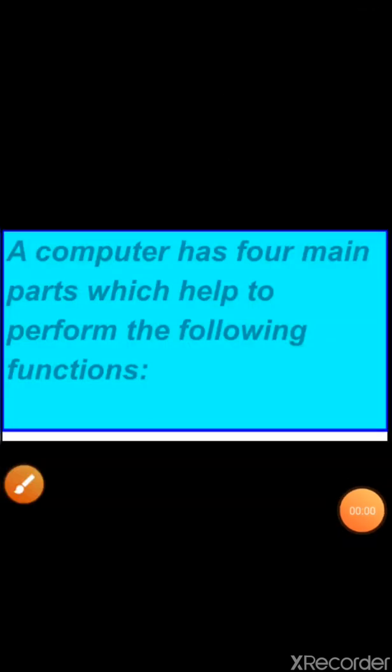After the uses of computer, children, let's go to study about the functions of a computer. Children, a computer has four main parts which help to perform the following functions. Children, look at the picture. Here is a diagram of the functions of computer. Number 1 is input. Input means the data and instructions which are entered using keyboard, mouse or a trackball into the computer. It is called input.